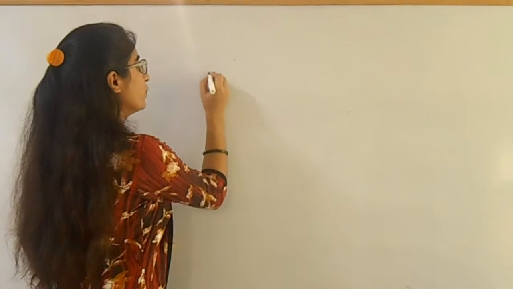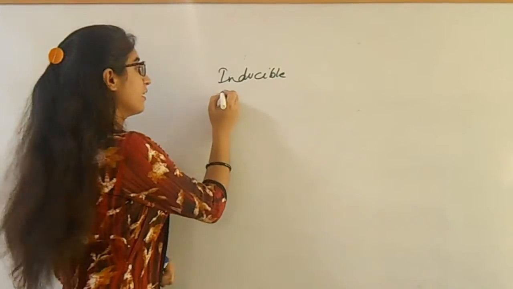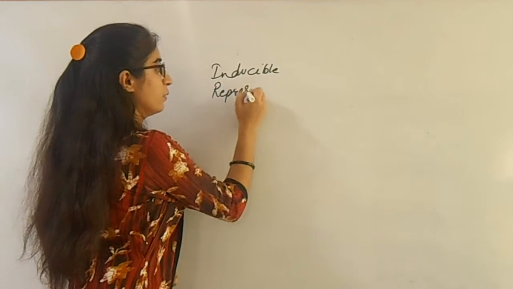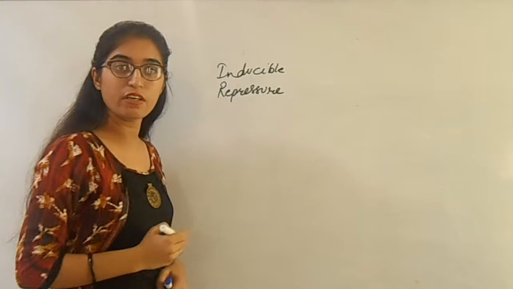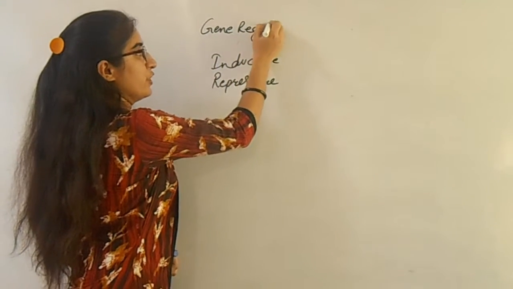And what do you mean by gene? A gene is basically a unit of genetics, a unit of heredity, meaning it controls and helps to transfer the message. So in gene regulation we are talking about how the messages are transferred. First of all, in gene regulation we are using two types: first is inducible and second is repressor. Both things are going on in gene regulation.